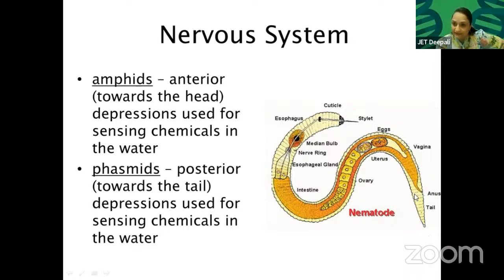These are also sensory openings and depressions. Depression means some kind of opening for sensing chemicals in the water. So there are two kinds of sensory cells in nematodes. One is at the anterior end, that is called amphids. One at the posterior end, that is called phasmids. And on this basis, they are basically divided into two classes, Aphasmidia and Phasmidia.